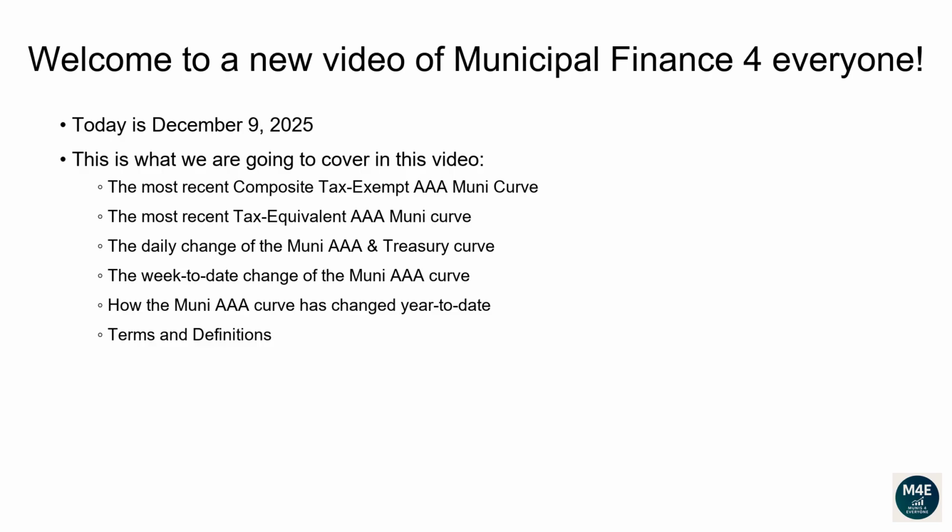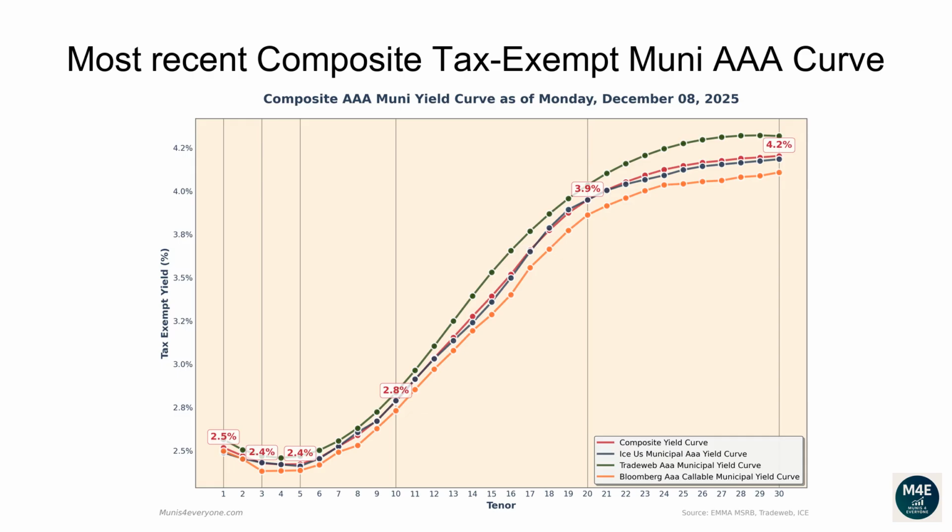Terms and definitions. Let's go over the most recent composite tax-exempt Muni AAA curve. The following composite tax-exempt yield curve is based off the most recent ICE, TradeWeb, Bloomberg yield curves that are available on the MSRB website, plus some proprietary extra adjustments, as of December 8, 2025.